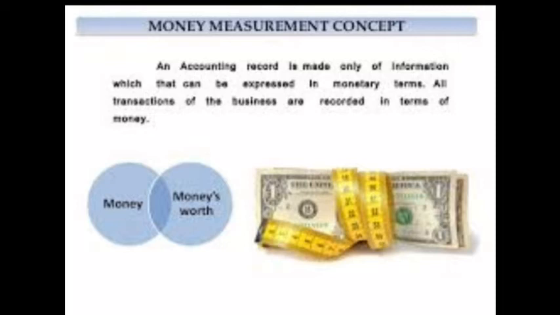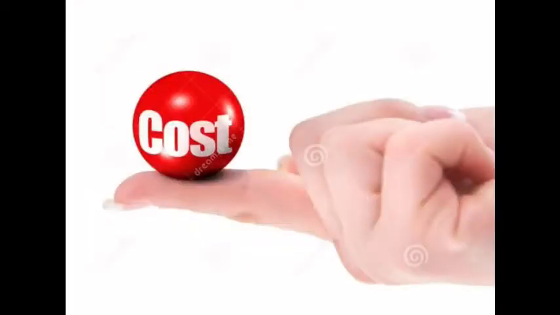If we are purchasing goods, we have to pay the amount, and that amount we have to record in books of accounts. Understood? The third concept is cost concept. An asset is recorded in books of accounts on the basis of historical cost, that is acquisition cost.